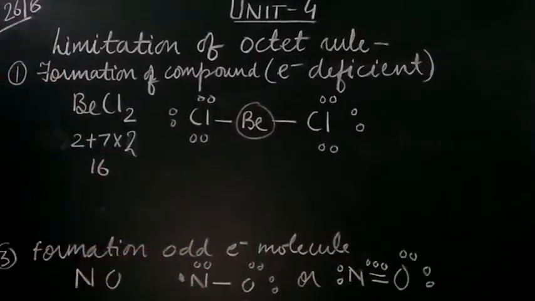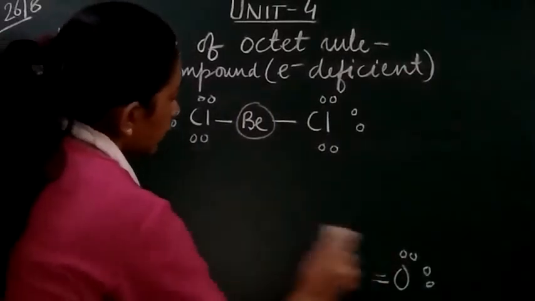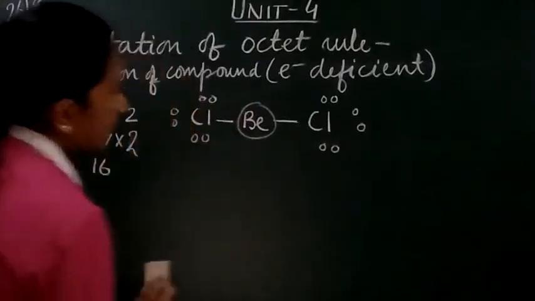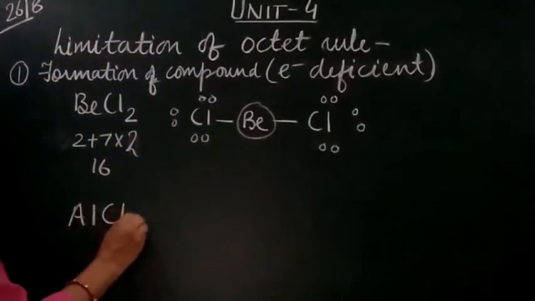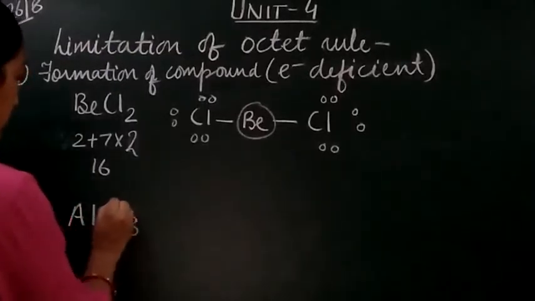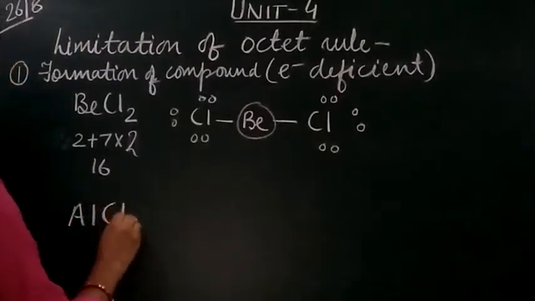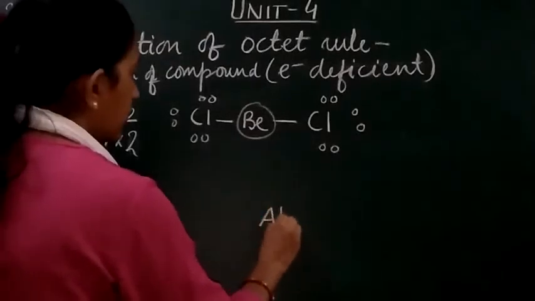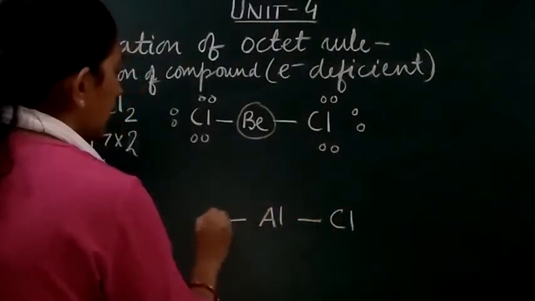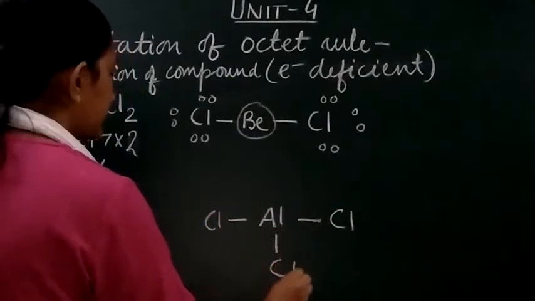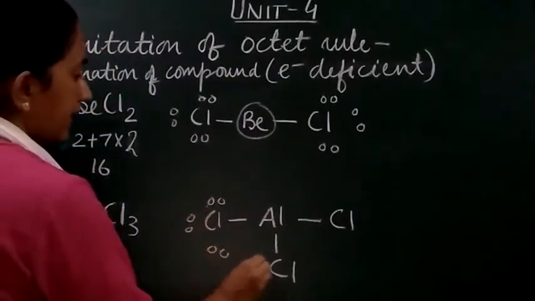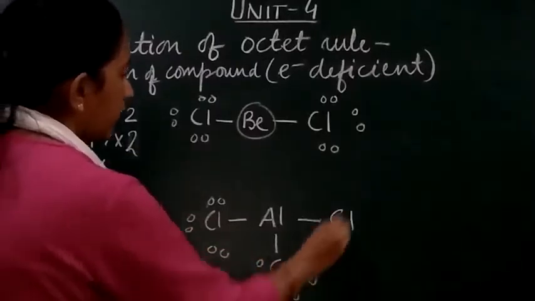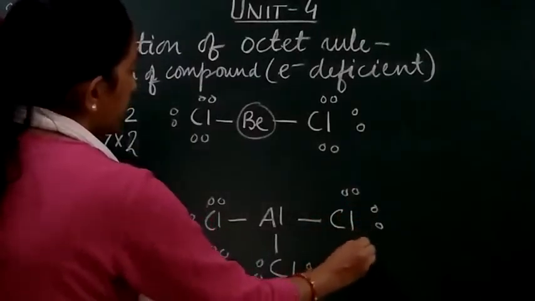Now the example which I wanted to quote here was aluminum chloride, and I just wrote beryllium chloride over there. So see for aluminum chloride, AlCl3. If you draw it, you will find that the aluminum octet will not be complete.